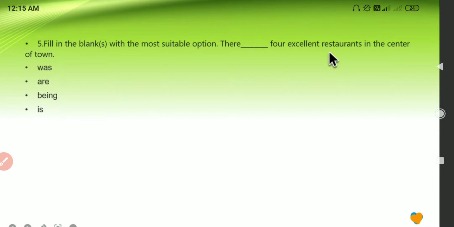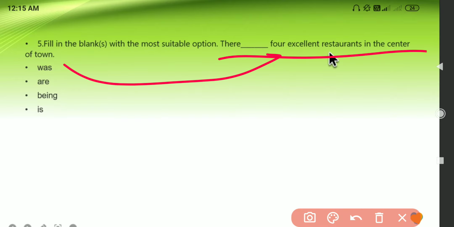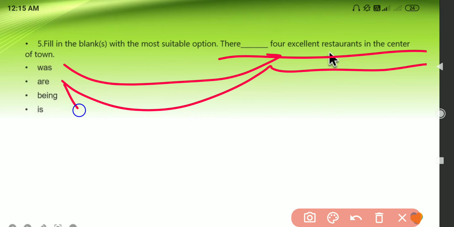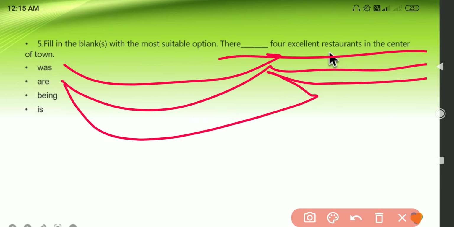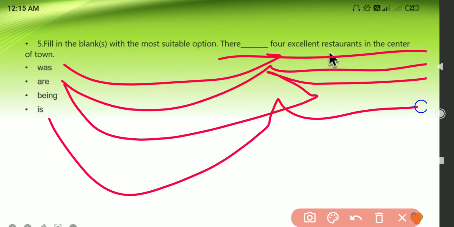There dash four excellent restaurants in the center of town. So "there was four excellent restaurants." Whenever you are trying to answer these kind of questions, please make sure that you take this option, put it over here and read the complete sentence. Take the second option, put it over here, read the complete sentence. Take the third option, put it over here, read the complete sentence. And take the fourth option, put it over here and read the complete sentence.